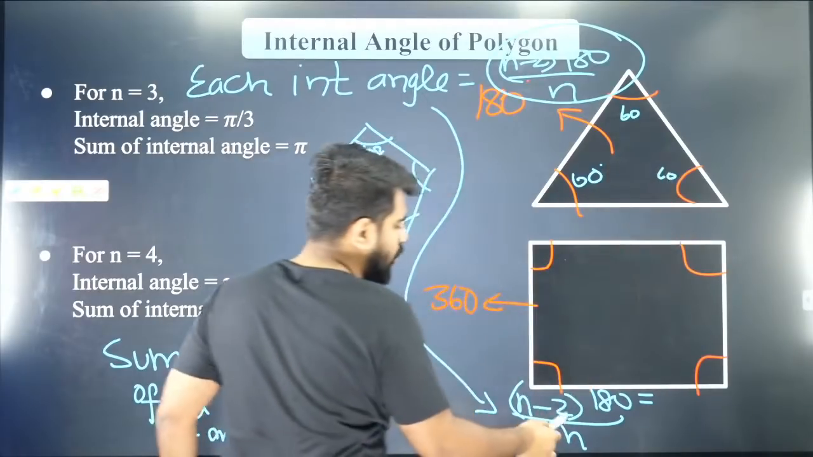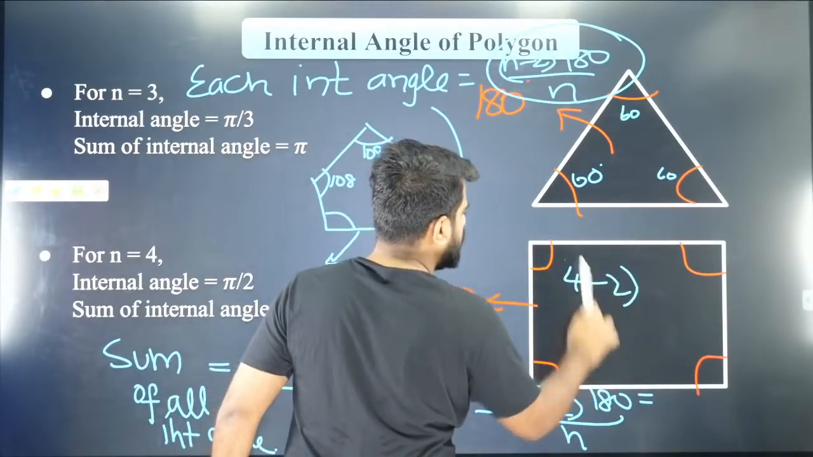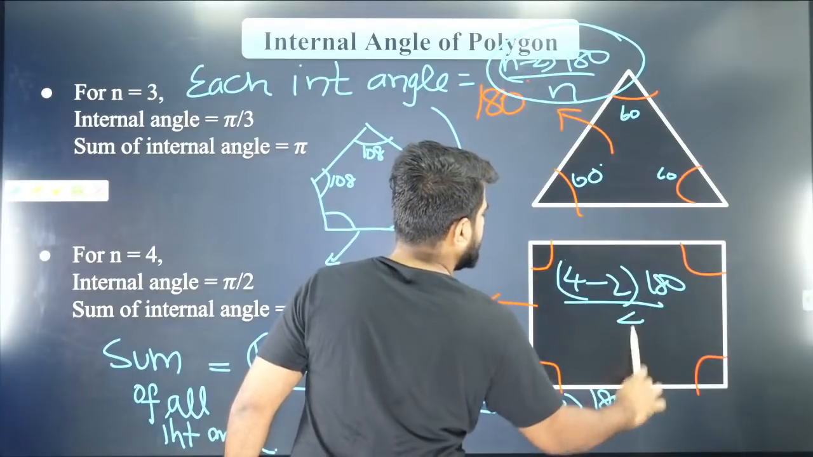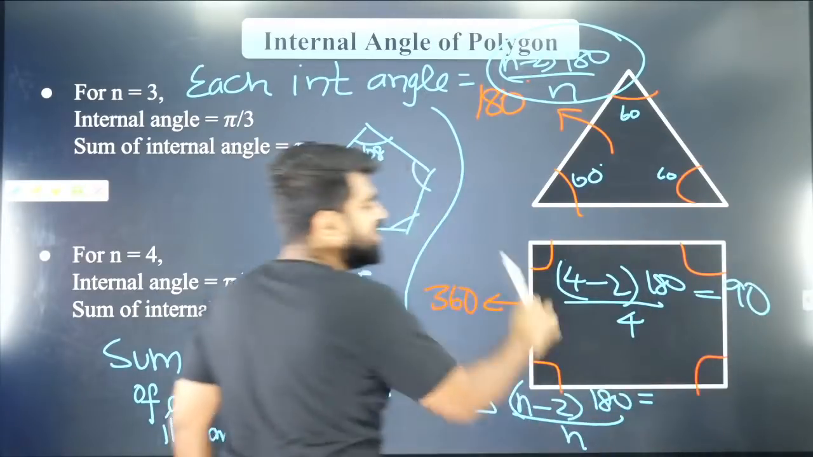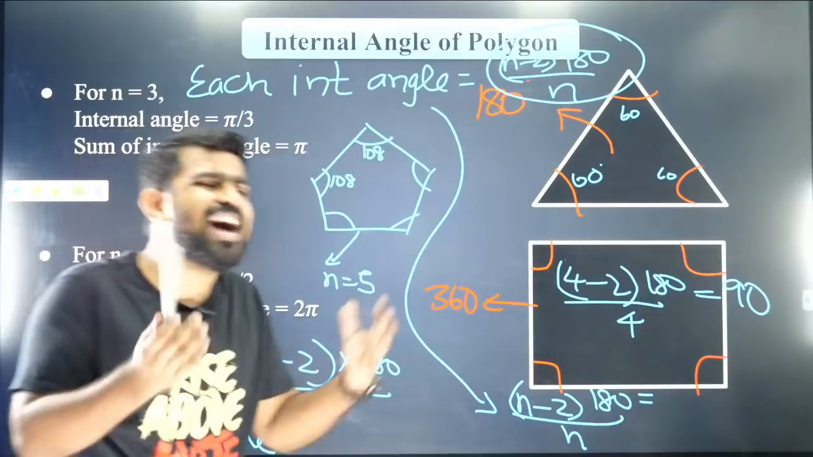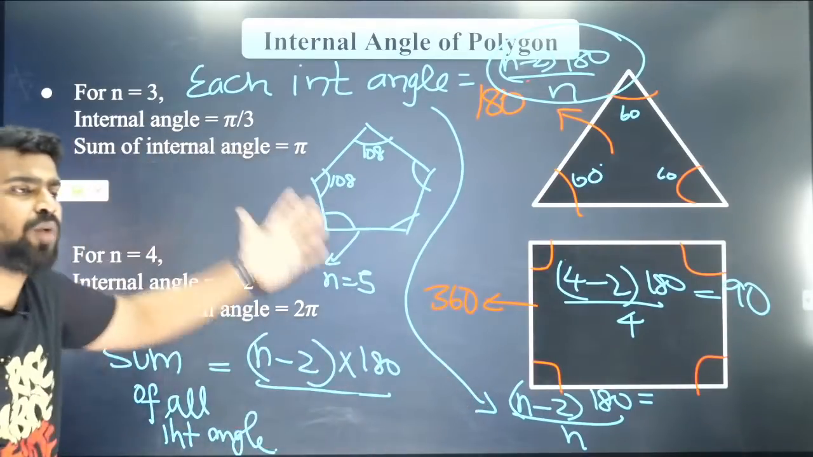Similarly, you can do it for a square also. (4 minus 2) into 180 by 4, which will be 90. So each interior angle of a square is 90. As simple as that. Can you see how the formula works?